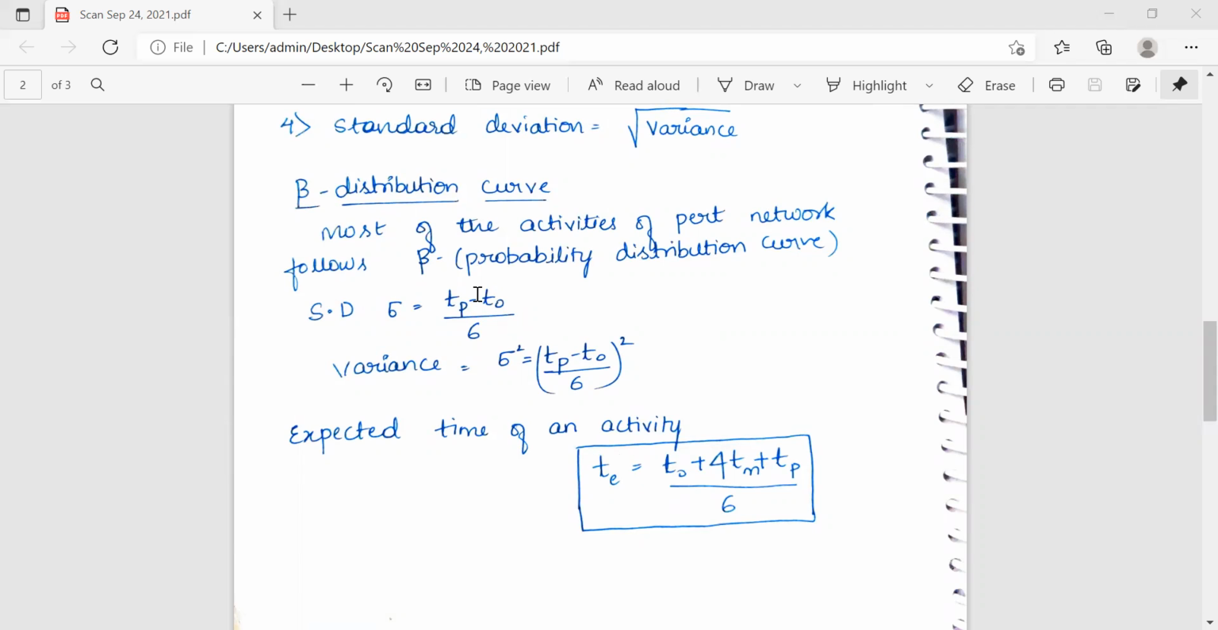And the normal probability distribution curve is the beta distribution. It's represented by the beta probability distribution curve, because most of the activities of the PERT network, PERT being program evaluation review technique, follow the beta distribution curve. So the curve represents a pessimistic estimator. This is about the beta distribution. Standard deviation according to the beta distribution curve is (Tp minus To) divided by 6. Variance is again the square.